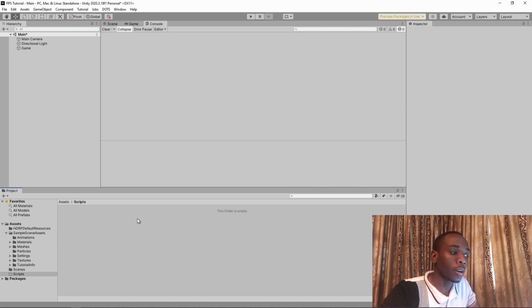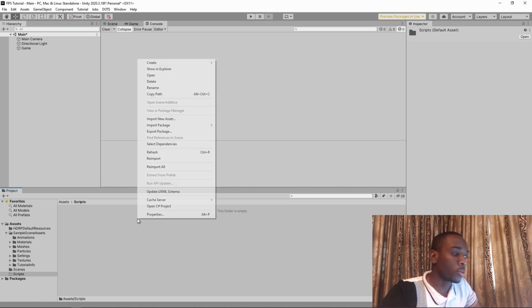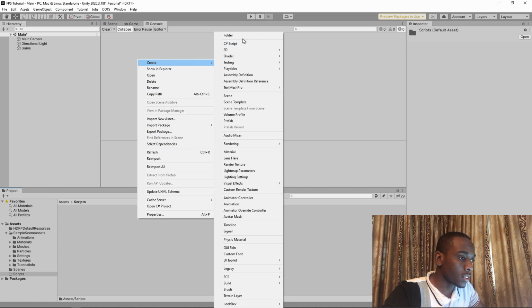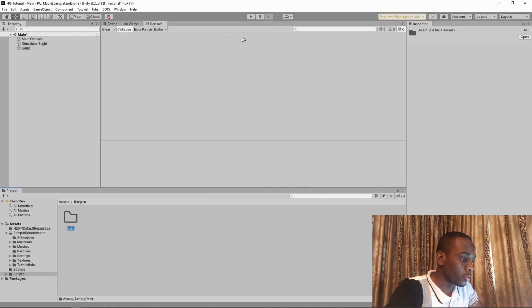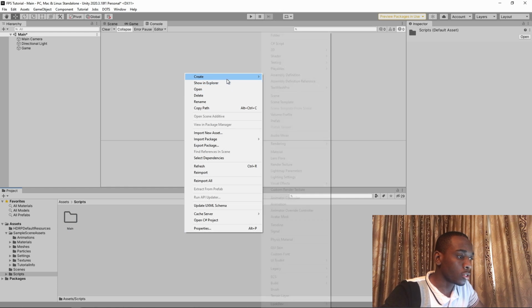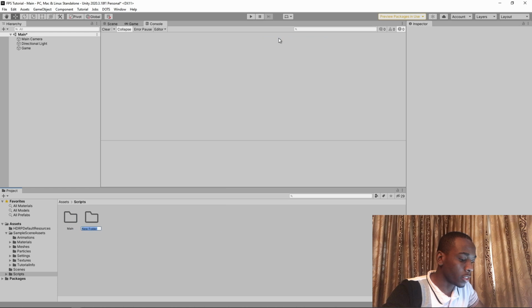Doing things in this way means that they will be assembly defined from the beginning, and they will not recompile every single time we make a change to our project. So to set this up, what I want to do first is create a new folder, and I'll call that main. Then we want to create a new folder and call this utils.